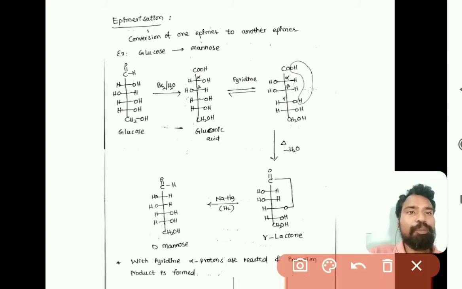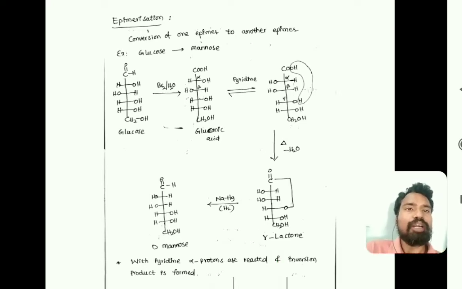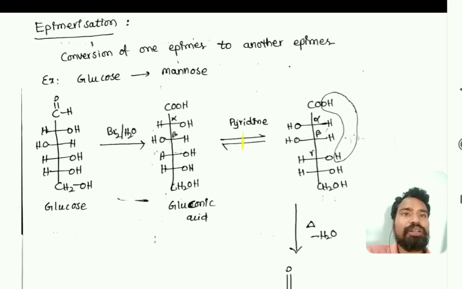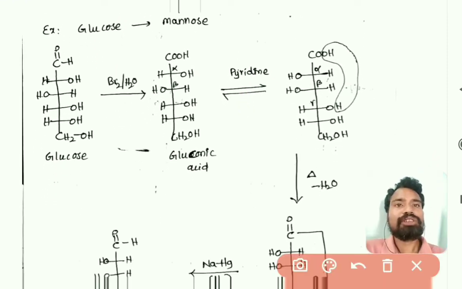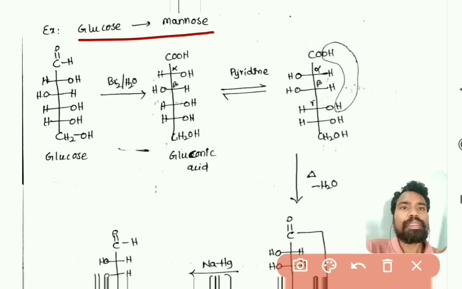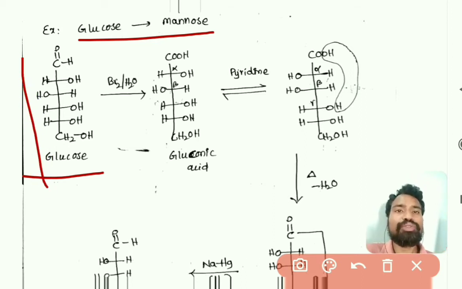Next one is epimerization. Epimerization means conversion of one epimer to another epimer. So for example, take glucose and mannose, the conversion of glucose to mannose. Just observe here, this is the structure of glucose, as we know.